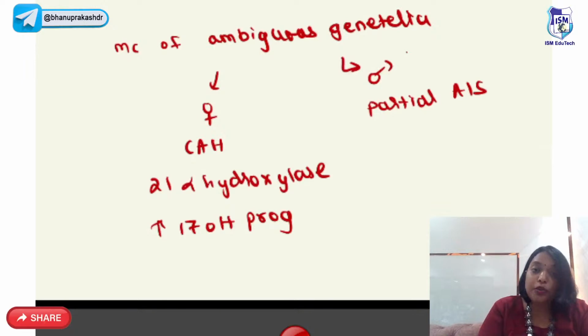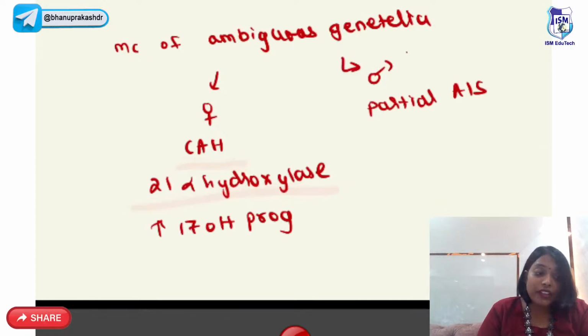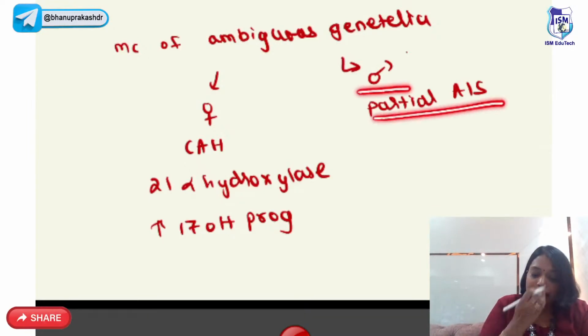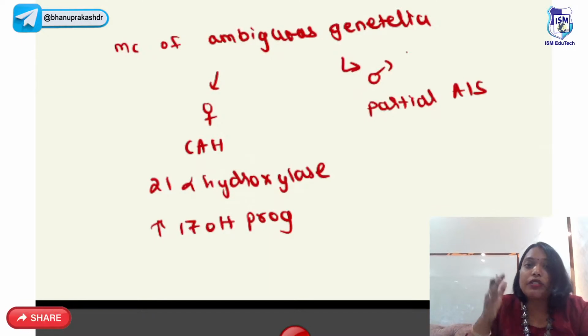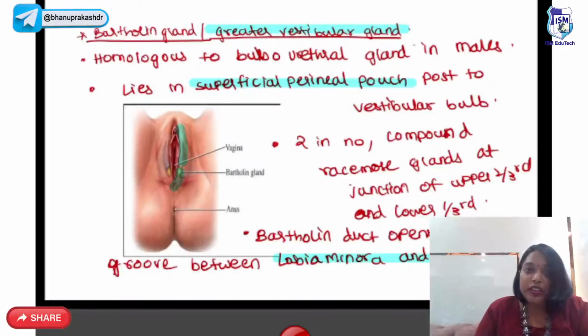In females, it is mainly due to congenital adrenal hyperplasia. The main enzyme deficiency for congenital adrenal hyperplasia is 21 alpha hydroxylase, and with 21 alpha hydroxylase deficiency you will always have 17 hydroxyprogesterone levels raised. In males, the most common cause of ambiguous genitalia in a male fetus is partial AIS. Okay. So that's about the embryology.